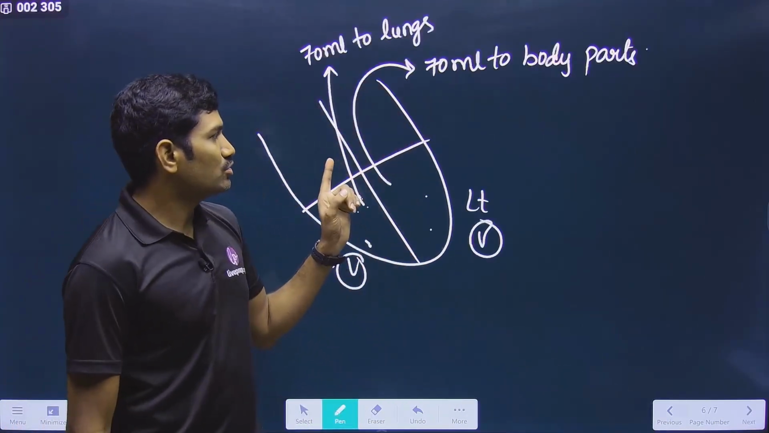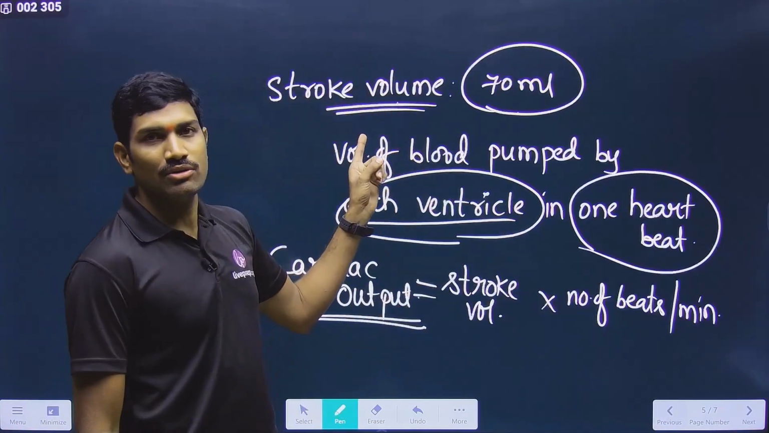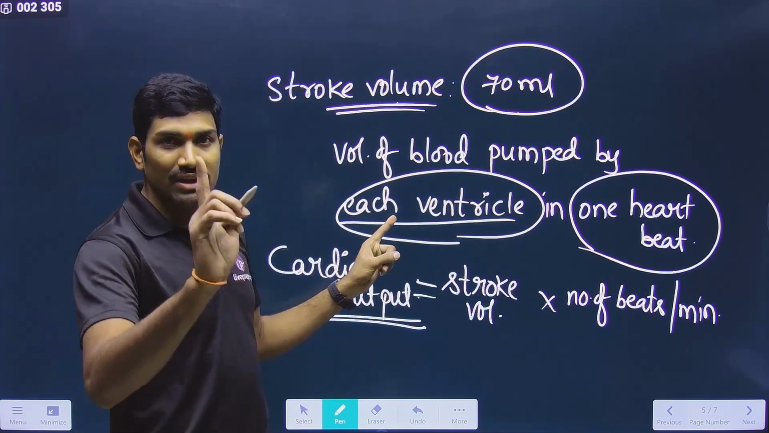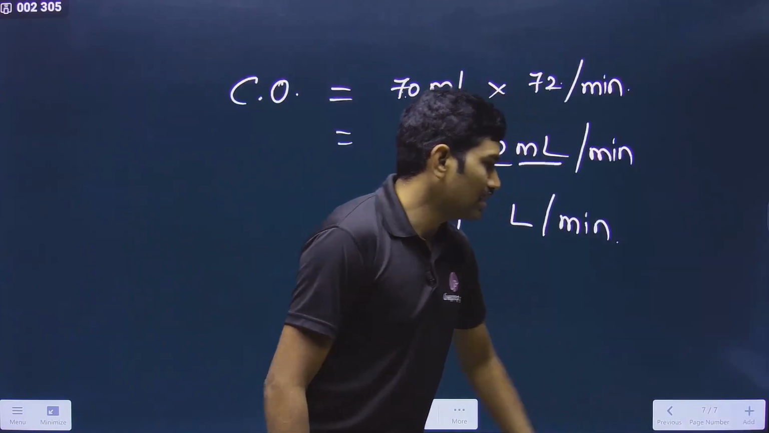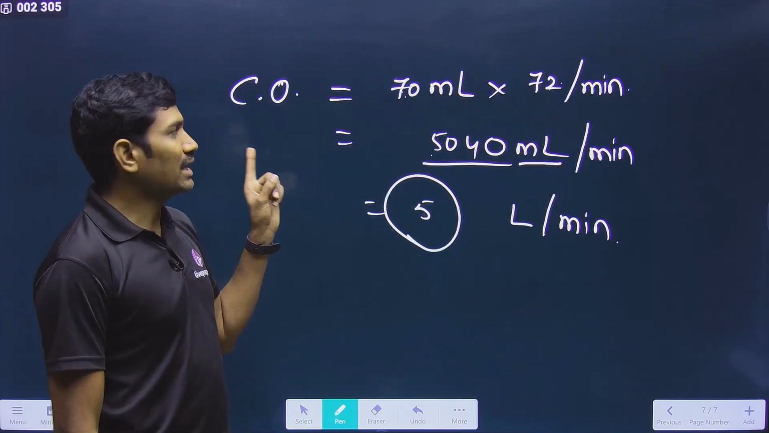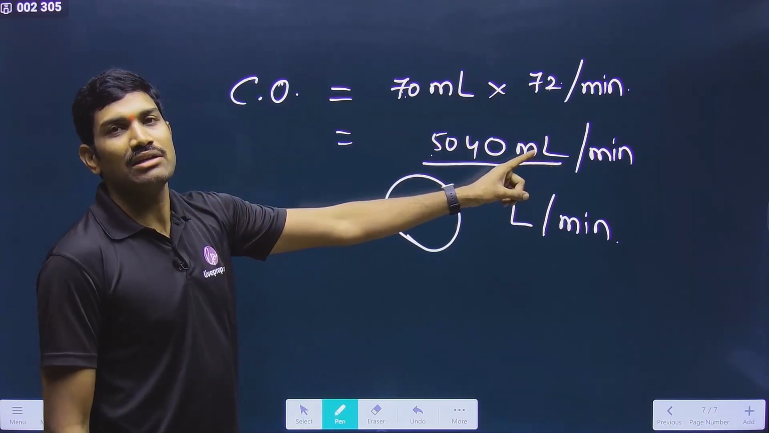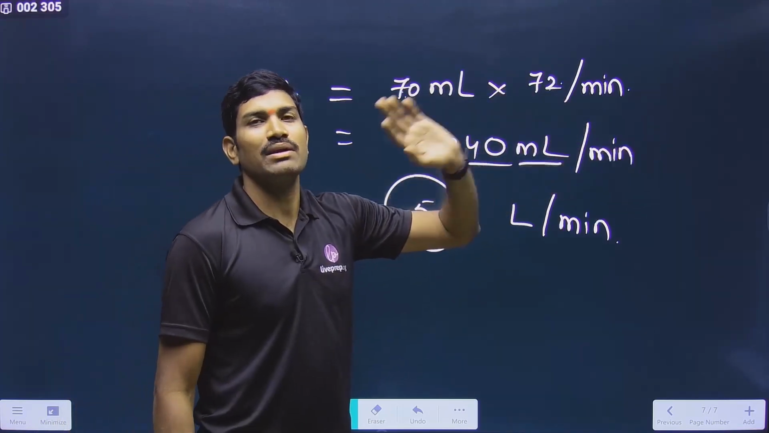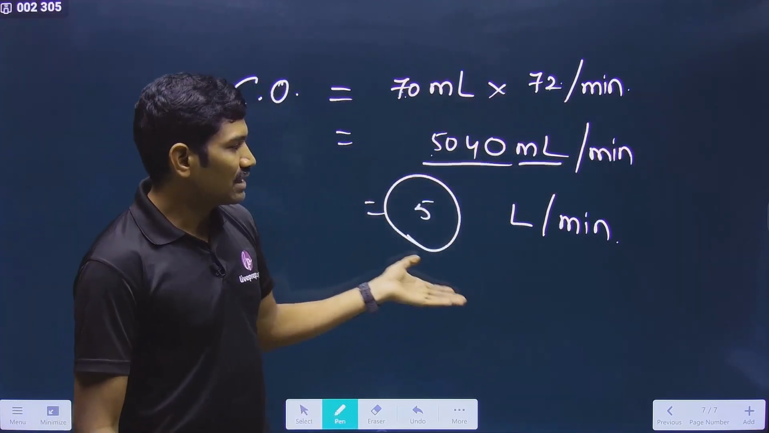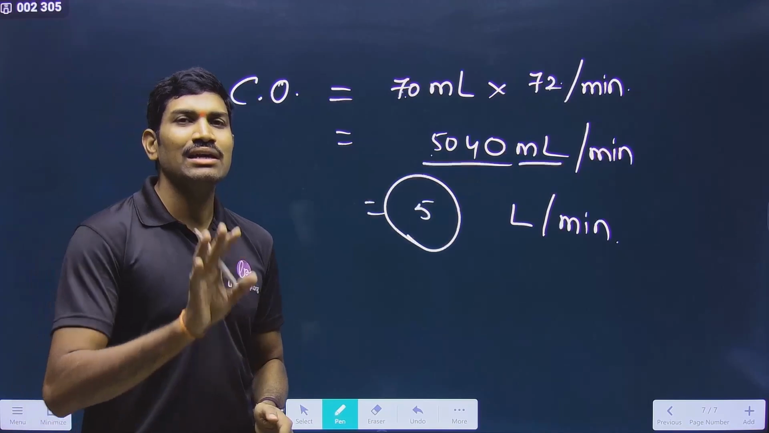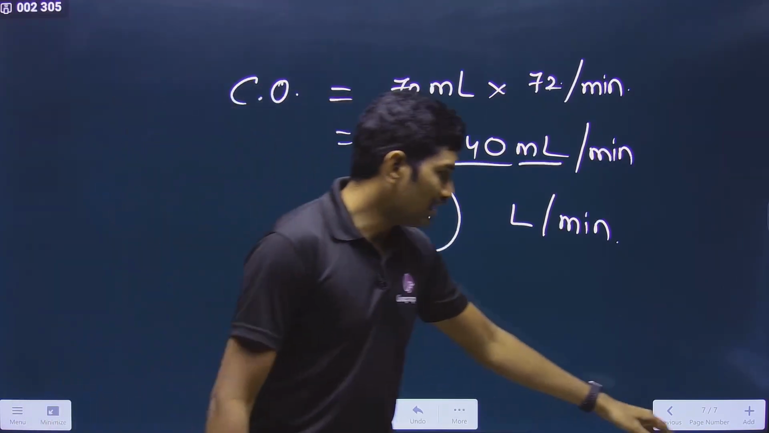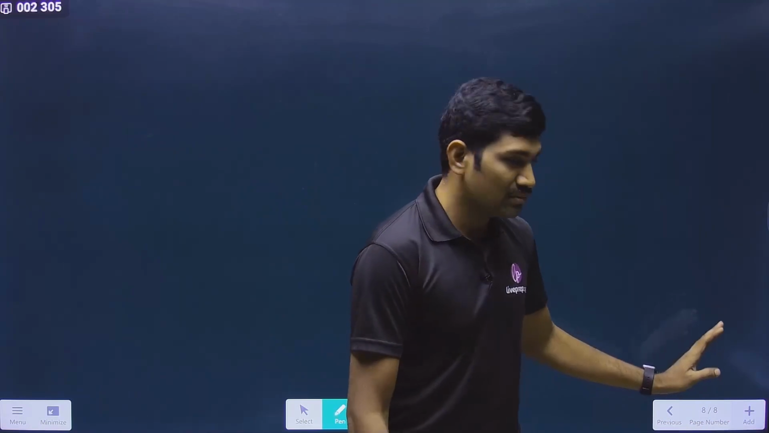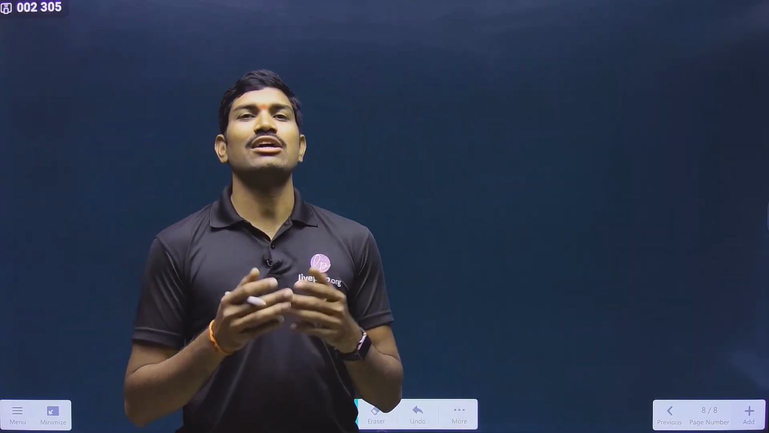Once again, stroke volume calculation we do for one heartbeat, and that too for one ventricle, so it is 70 ml. But cardiac output we calculate for 1 minute. So we take stroke volume multiplied by the number of beats per minute and get this value. Approximately 5 liters of blood will be pumped by the heart, by each ventricle. Please remember this, and that is called cardiac output.